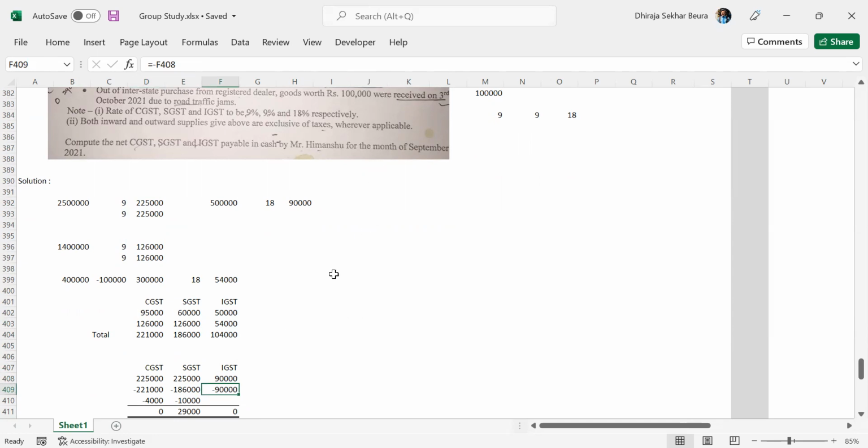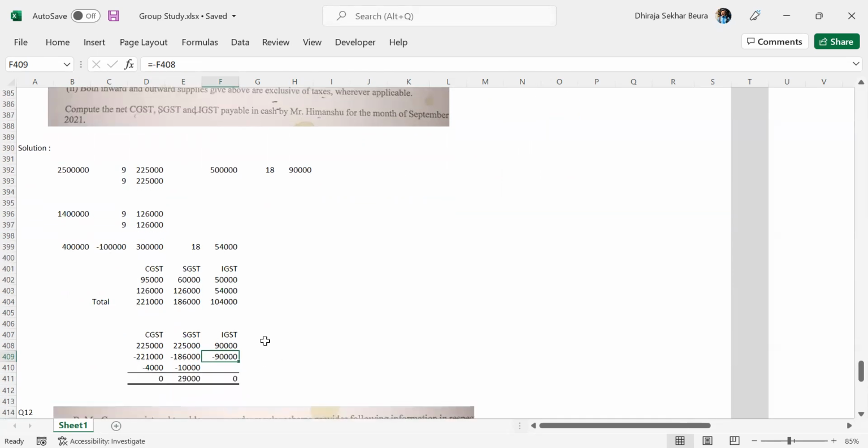Yeah. Balance, what do we do? Balance knocked off again. Balance, against? I think, do you have to distribute with CGST? Yes, we have. First CGST and then SGST. Yes, I was about to ask that only. First CGST, then SGST. So for CGST, the only balance required is 4,000.